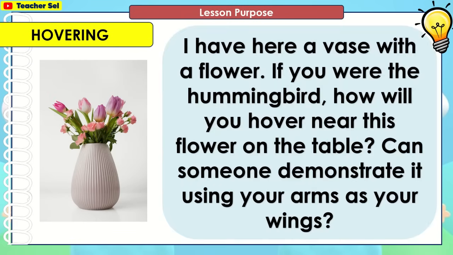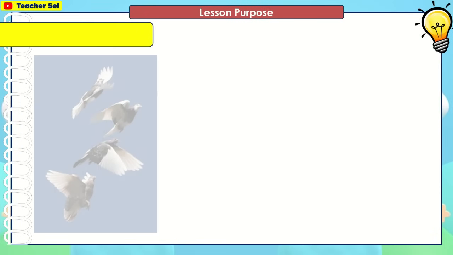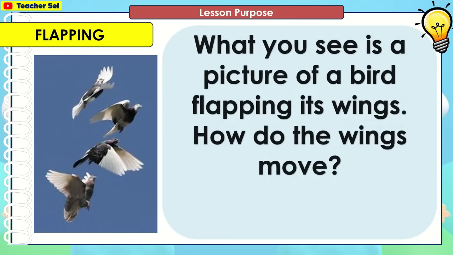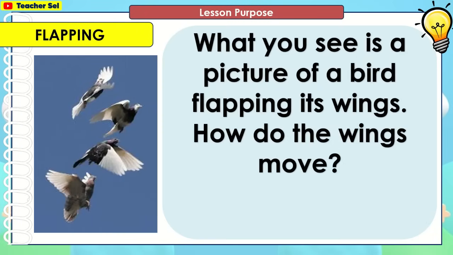I have here a vase with a flower. If you were the hummingbird, how will you hover near this flower on the table? Can someone demonstrate it using your arms as your wings? What you see is a picture of a bird flapping its wings. How do the wings move?